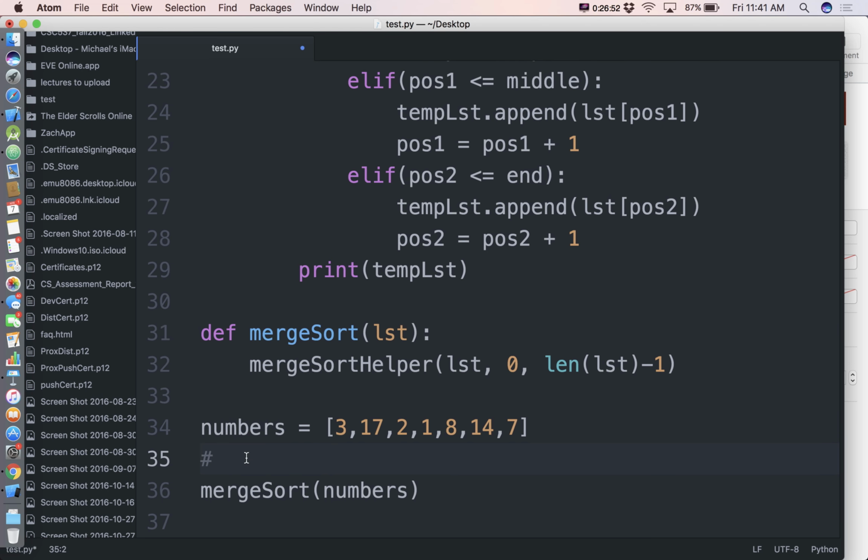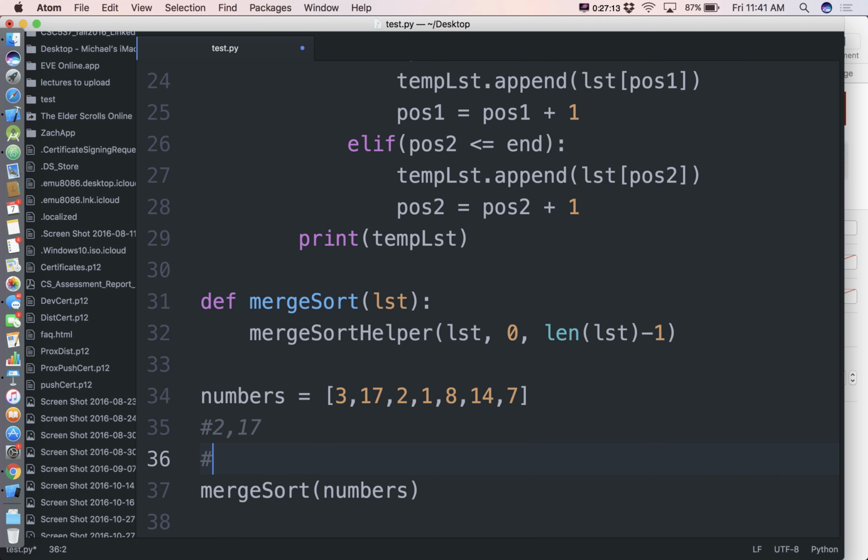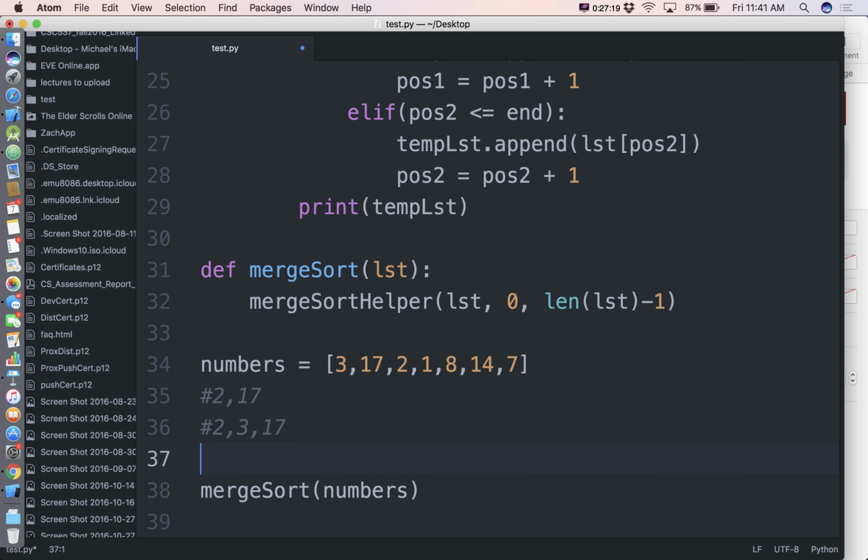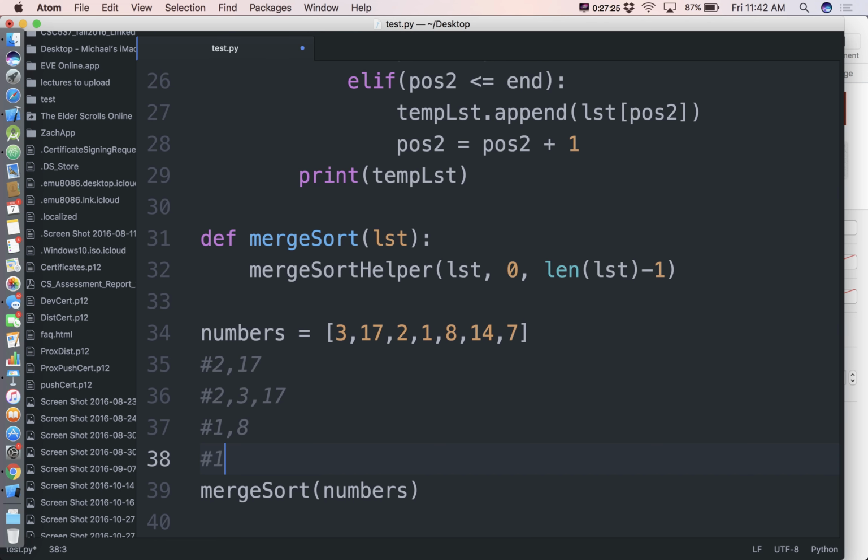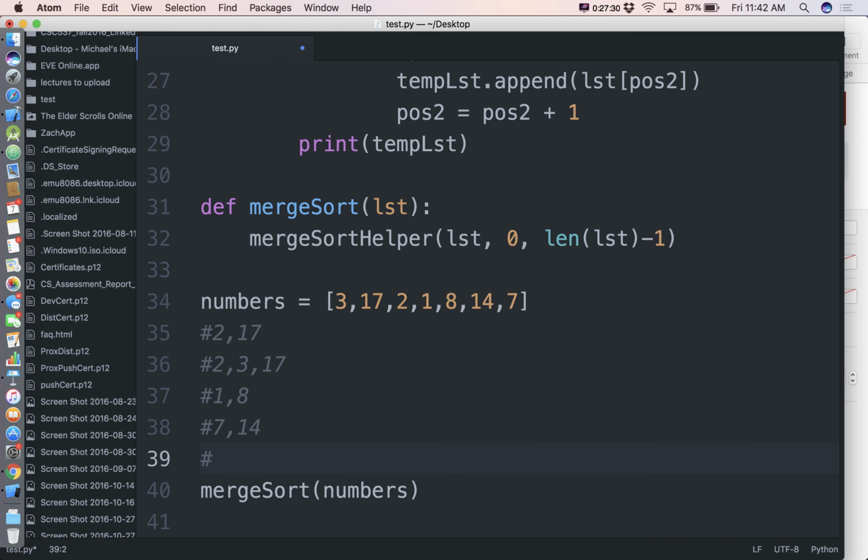So the first thing we should see is 2, 3, 17. Right? That's our first merge. Because we're not going to merge this by itself. We're not going to merge this by itself. Actually, we'll see these two merged. So we're going to see 2, 17 first. Then we'll see 2, 3, 17 when we merge this 3 list. Then we'll see 1, 8. Then we'll see 7, 14. Then we'll see 1, 7, 8, 14.